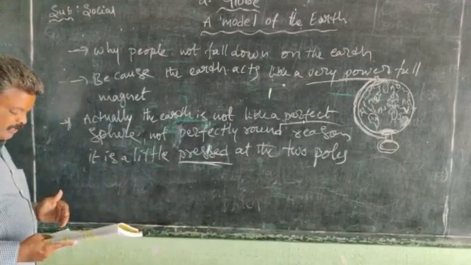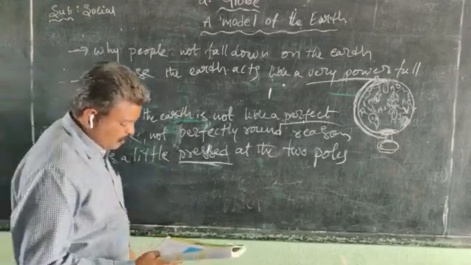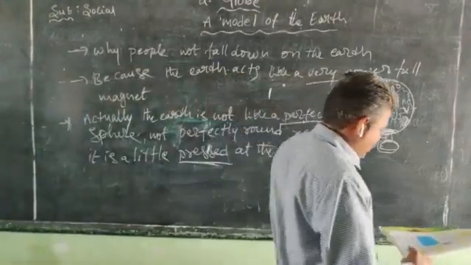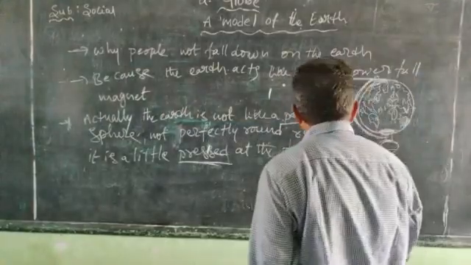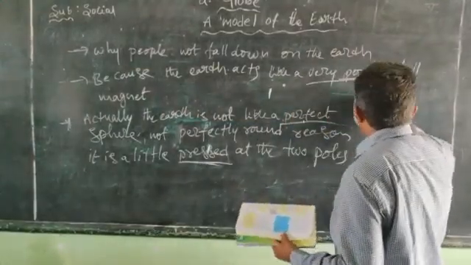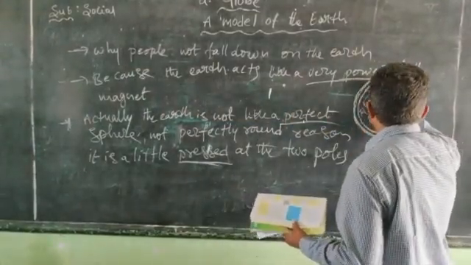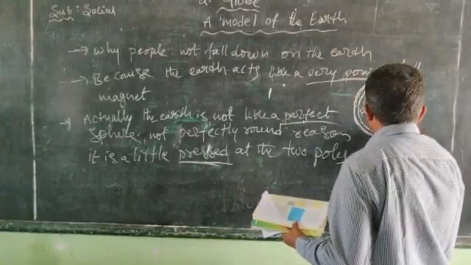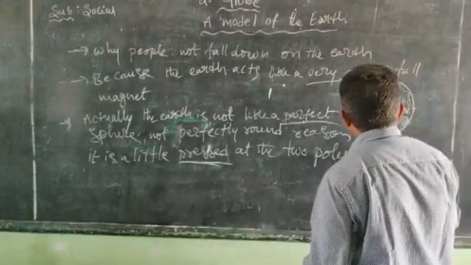However, this is slight, and most globes and maps do not show it. So how is the shape of the earth?